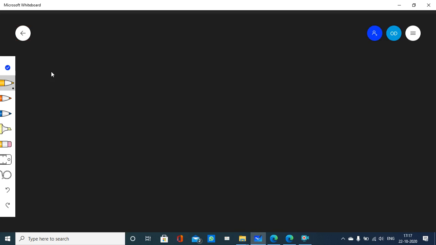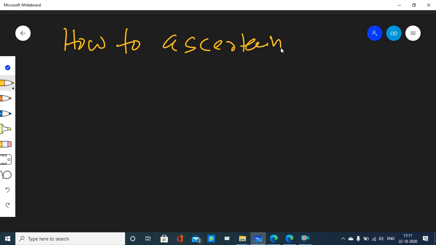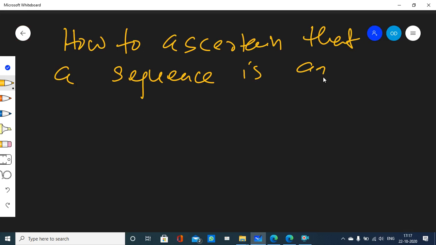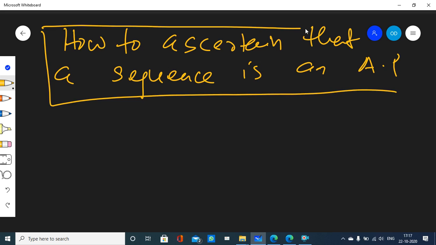How to ascertain that a sequence is an AP? How do I know that a sequence is an AP, or how do I find that out?